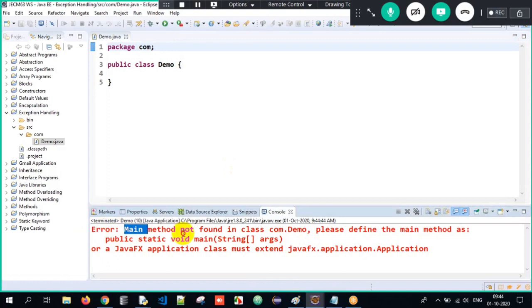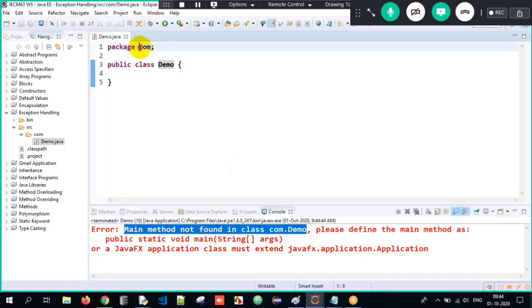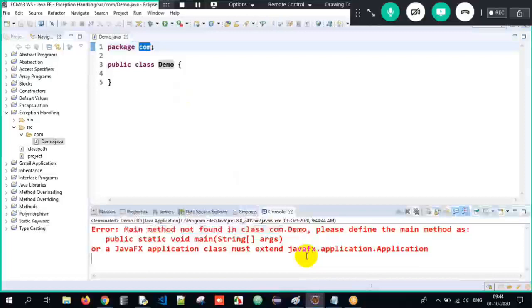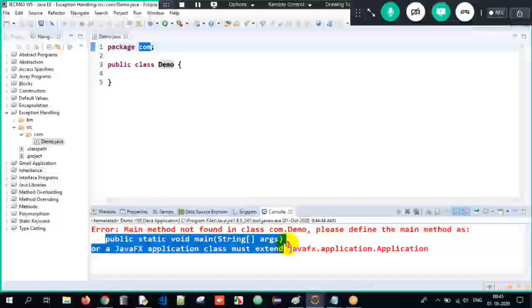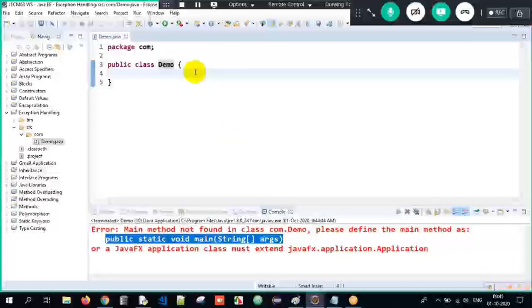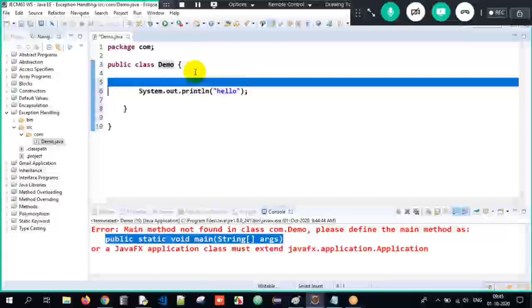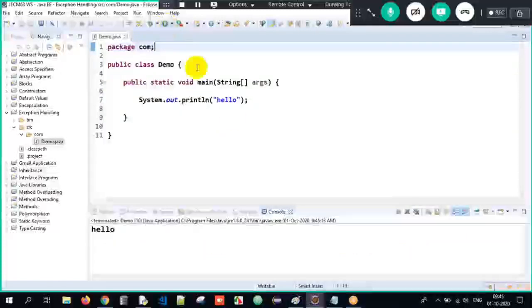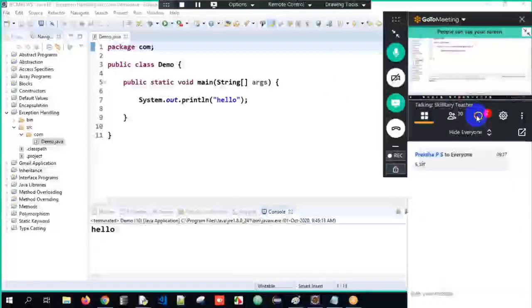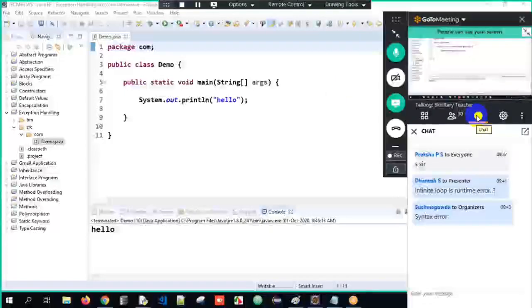Error. Main method is not found in com.demo, meaning demo is a class present in com folder with a fully qualified class name. Please define main method. It is also begging. So please add the main method as public static void main. Got it? Majority of the time here, we will get runtime error due to executing a class without main method. Now when I execute it, see, no errors at all. So this is what we call compile time error and runtime error.